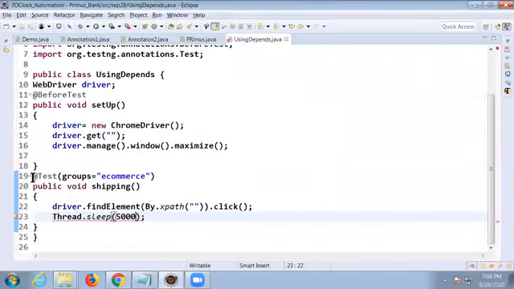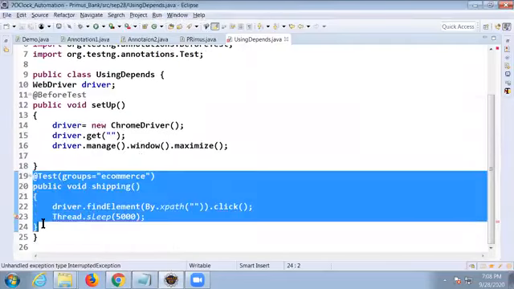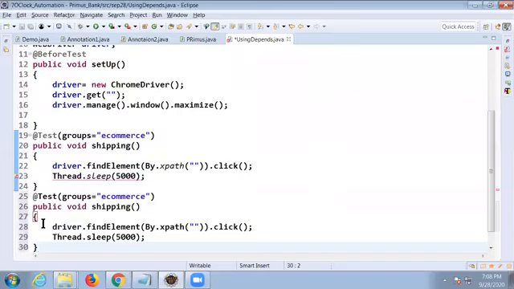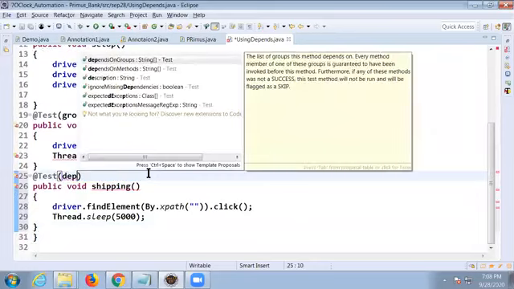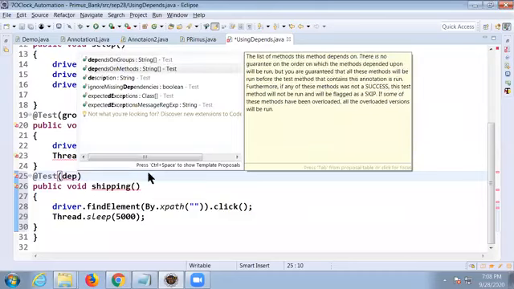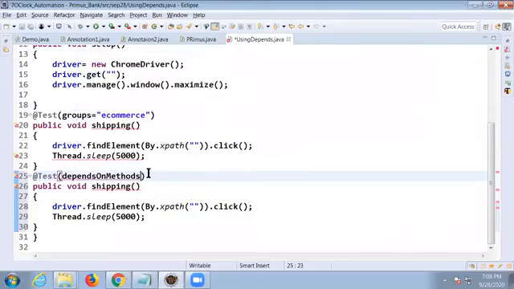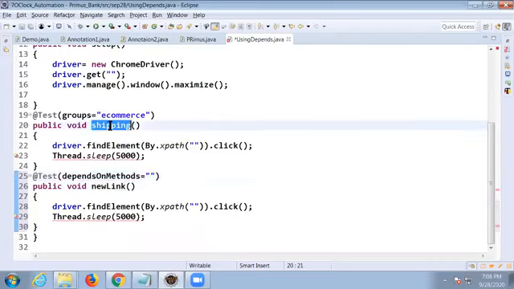And the next test case, we are writing test cases one by one now. The remaining test cases are dependencies, no group. Here we have to say dependsOnMethods. Depends on, the meaning is, depends on a method. So to which method is this depending? The next test case, the new link. To which is this new link depending? Anybody? E-commerce. It is depending on shipping.